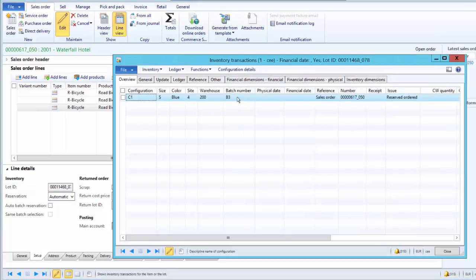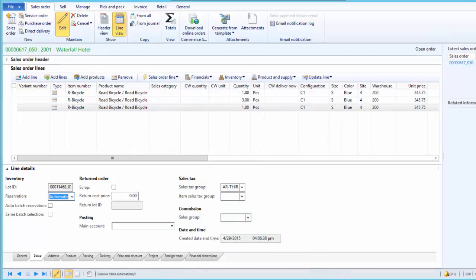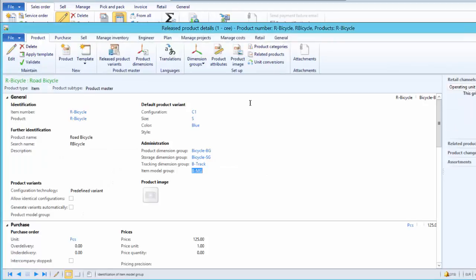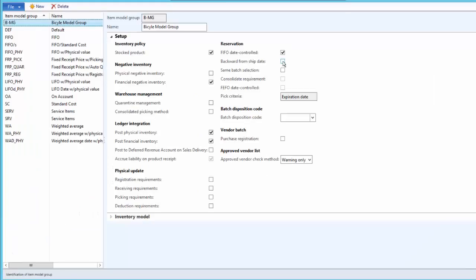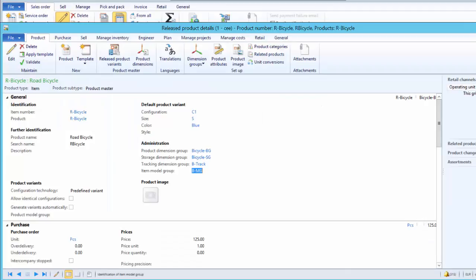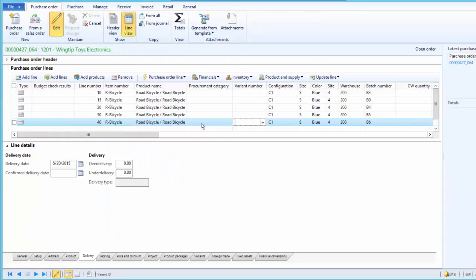So B3 has the oldest purchase receipt that was received on 29th of March. Now again, if I go to the model group and make it backward from ship date, it should reserve from the B6. If delivery date falls after the 20th of May, then it will reserve from the B6. So that is what we will try.